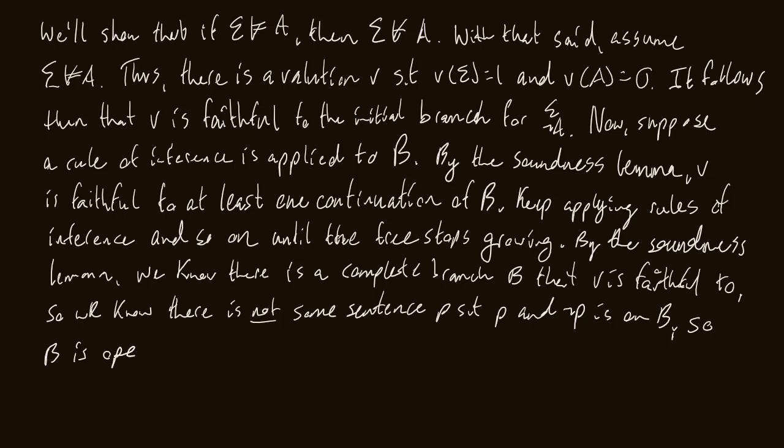That means that the tree doesn't close, right? Well, if the tree doesn't close, what can we conclude? We can conclude that sigma does not syntactically entail A. And that is the proof of the soundness theorem.